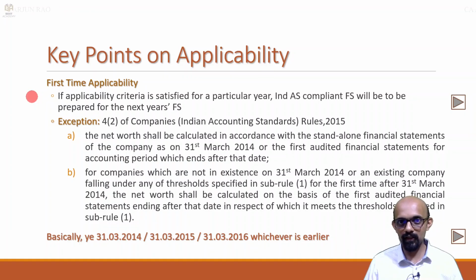If on 31/3/14 it did not meet the criteria but on 31/3/15 it met the criteria, then also check the date, either 1/4/16 or 17. So, earlier it met the criteria, we lock it. So, if on 31/3/14 it crossed 500 crores, then from 1/4/16 itself you have to follow Ind AS.